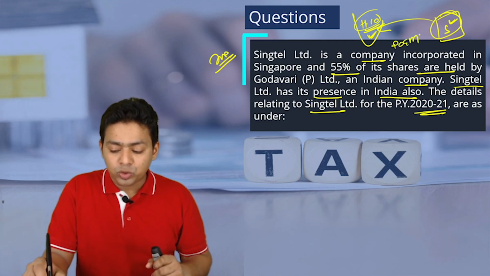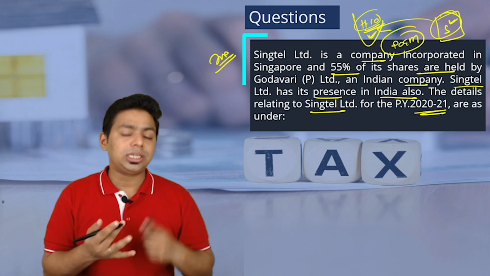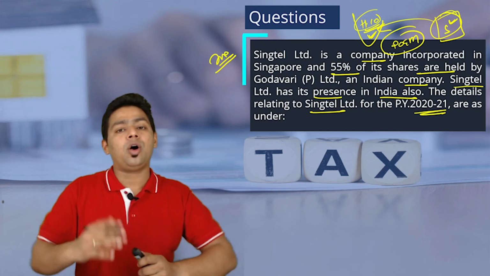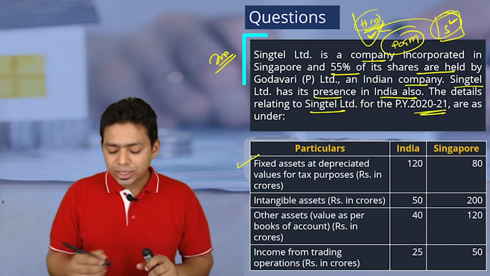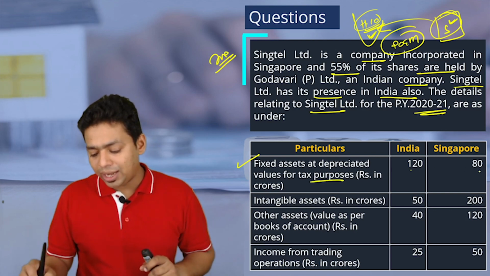And for POEM, you have to check the ABOI test, the active business outside India test, and whether the majority of board of directors meetings were held in India or not. So this is what we have to check. Let's go ahead. The fixed asset at a prescribed value for tax purposes is 120 and 80.